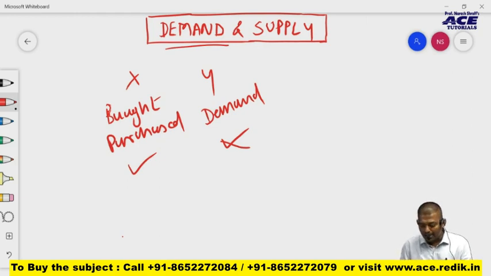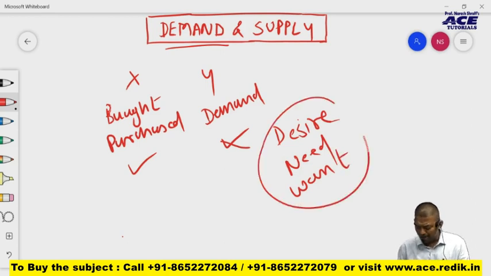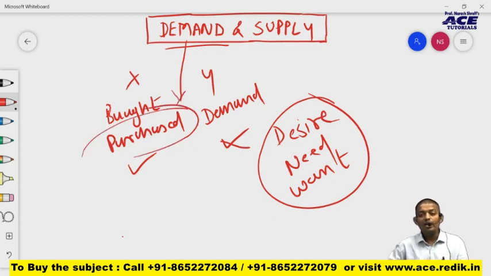In ordinary language, demand simply means desire, desire to buy. He needs that thing, he wants that thing. There are many other meanings in ordinary language. But in economics, demand is directly connected with purchase. When any commodity is purchased by an individual, it is said to be demanded.